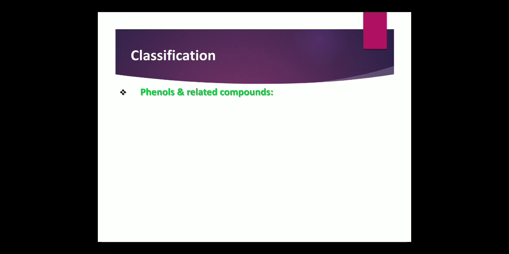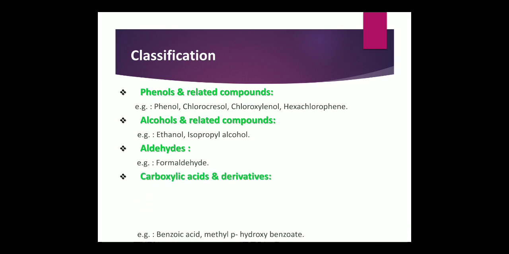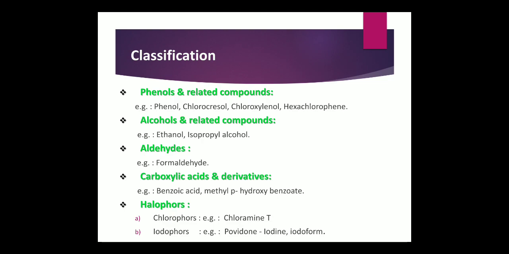Next, the classification of antiseptics and disinfectants. The first class is phenol and related compounds. Examples of phenol and related compounds are phenol itself, chlorocresol, chloroxylenol, hexachlorophene. Alcohol and related compounds: ethanol, isopropyl alcohol. Then aldehydes: formaldehyde. Then carboxylic acid derivatives: benzoic acid, methyl benzoic acid derivative, that is methyl paraben, and para-amino benzoic acid derivatives. These are the examples.